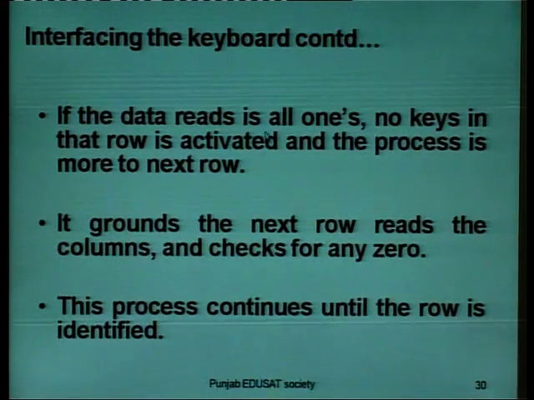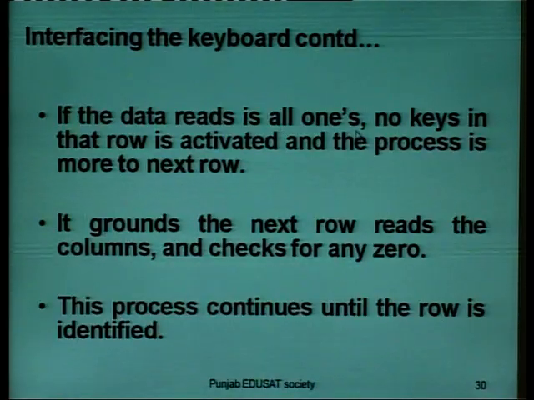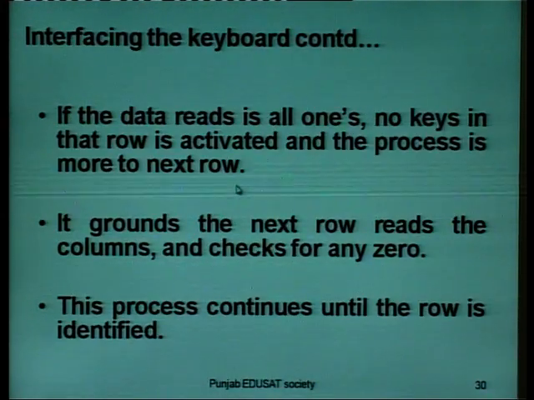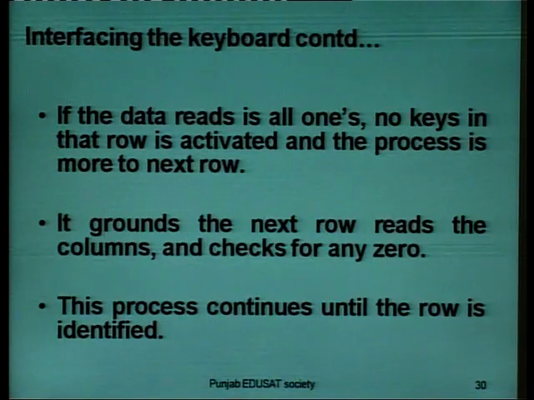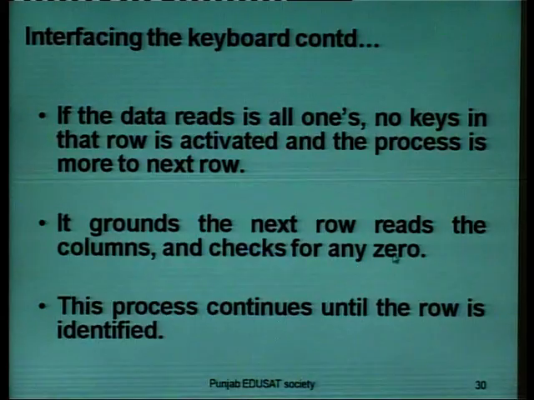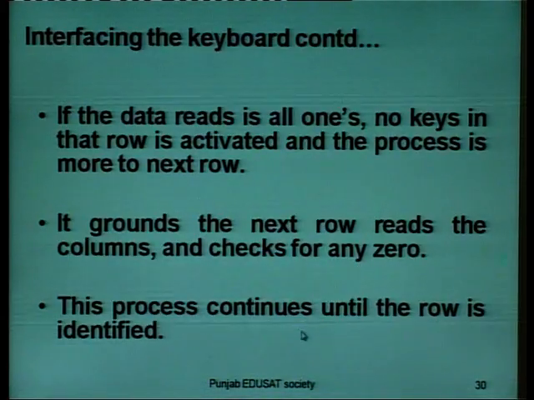If the data read is all ones, no key in that row is activated and the process moves to the next row. It grounds the next row, reads the columns and checks for any 0. This process continues until the row is identified.